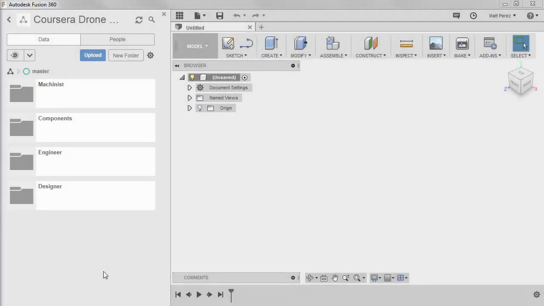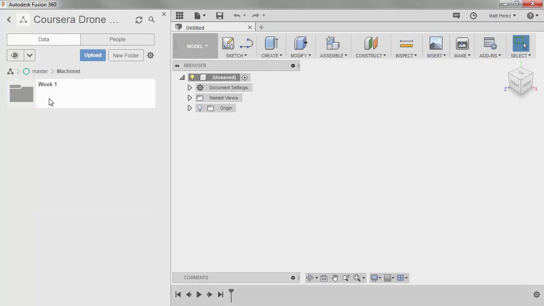To get started, we're going to be creating a new folder as well as a subfolder inside of our drone project. In your data panel, I'm going to create a folder called Machinist, as well as Week 1. This is going to be the location for the file that we're going to create.